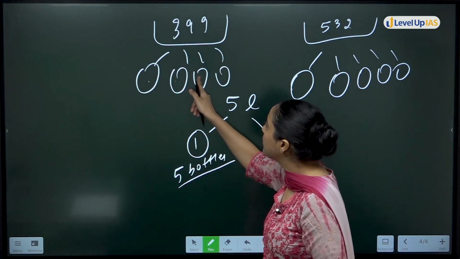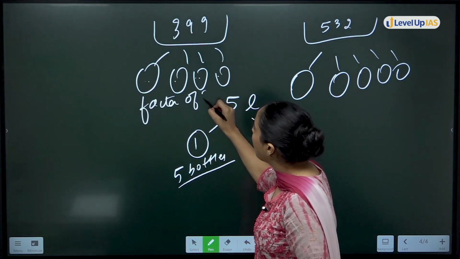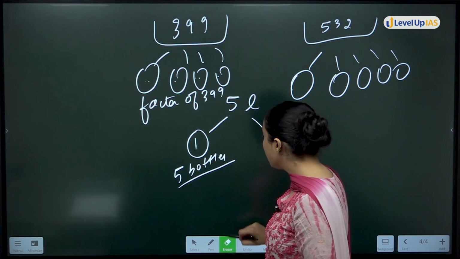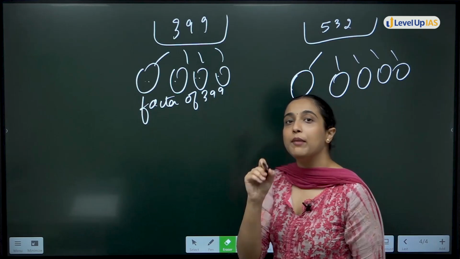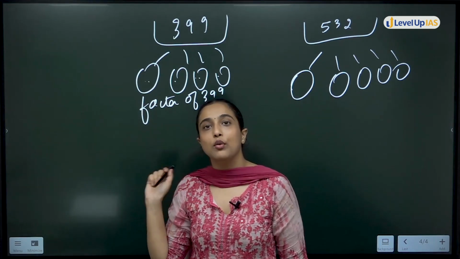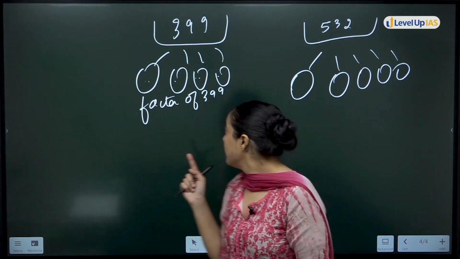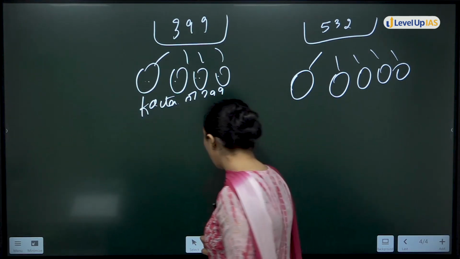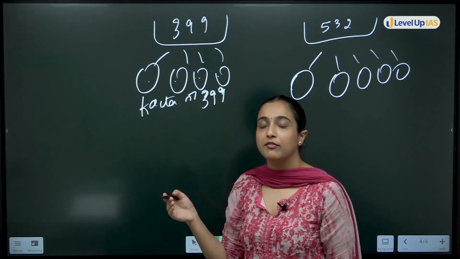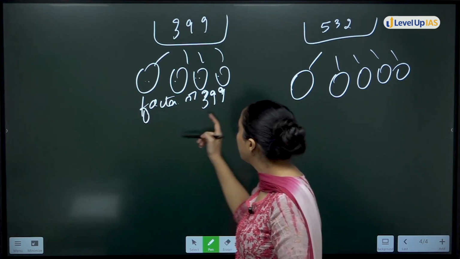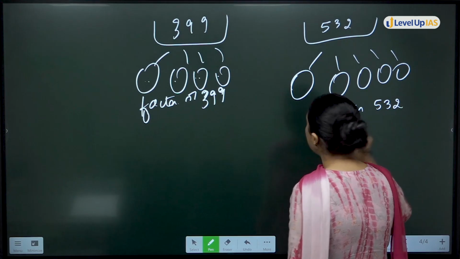What should this be? This should be a factor of 399. Again you see the same concept is coming, the same concept of common factor. This is why paper analysis is important. In 2024 only, this is the second question of common factor that you are getting in your exam. So if someone has done this concept of common factors properly, they will be able to score 5 marks from here on, very easy questions. Similarly, here it should be a factor of 532.